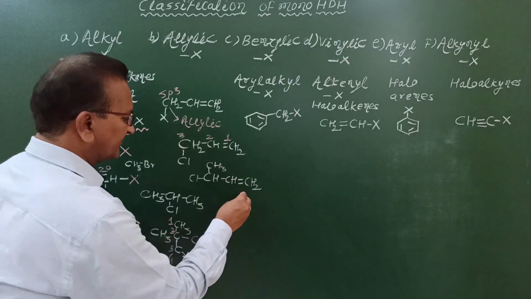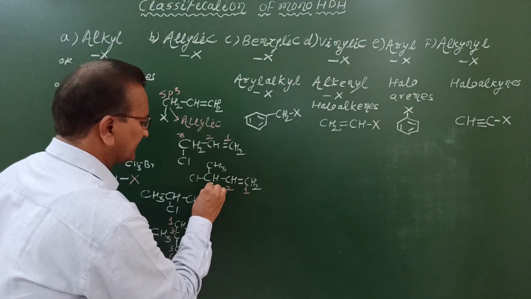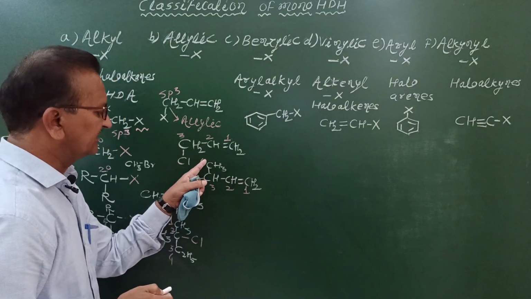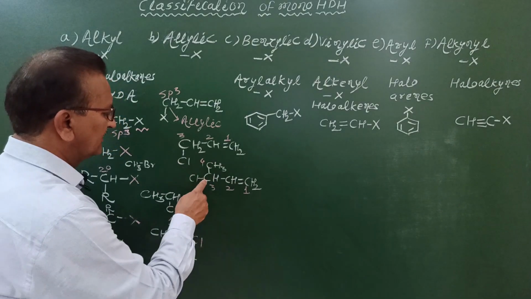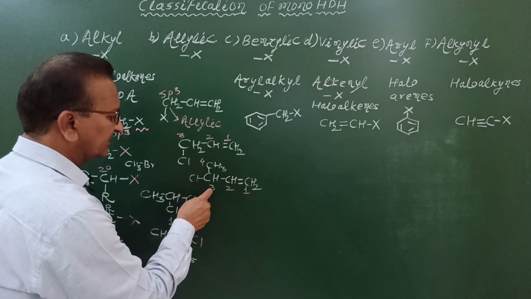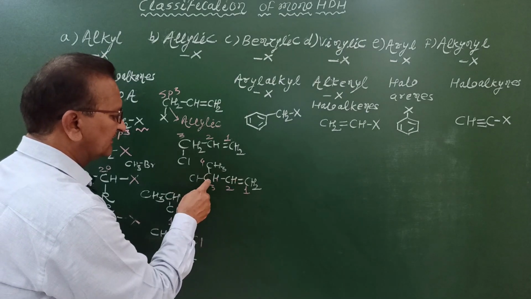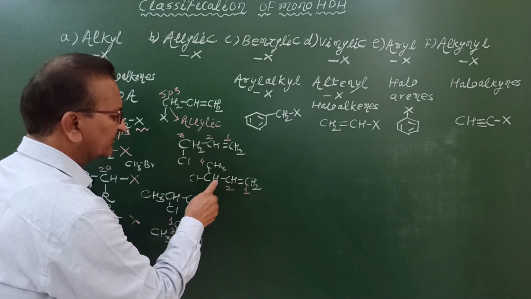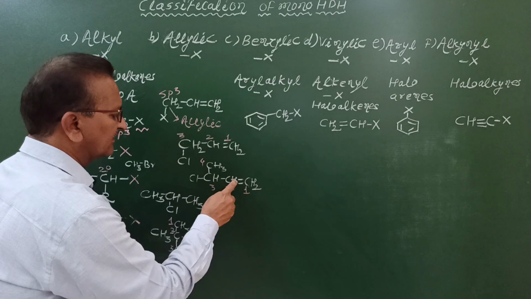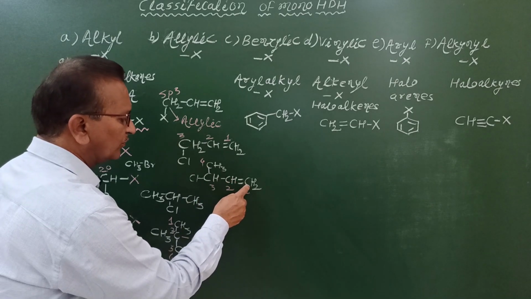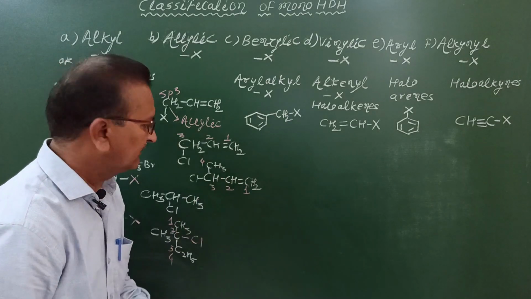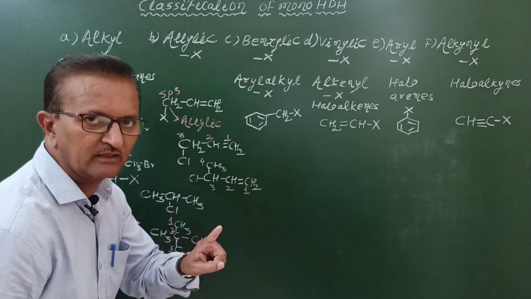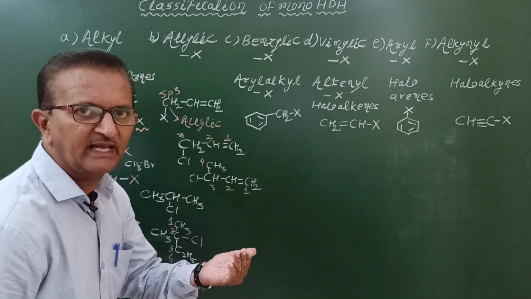What is IUPAC name of this compound? This carbon atom is numbered as 1. This is second, this is third, and this is fourth. Now, longest continuous chain contains 4 carbon atoms. Chlorine atom is bonded to again carbon number 3. Then what is name of this compound? 3-chloro-but-1-ene. Why but? Because there are 4 carbon atoms in the longest continuous chain. But, position of double bond 1, followed by ene. 3-chloro-but-1-ene, an example of secondary allylic halide.